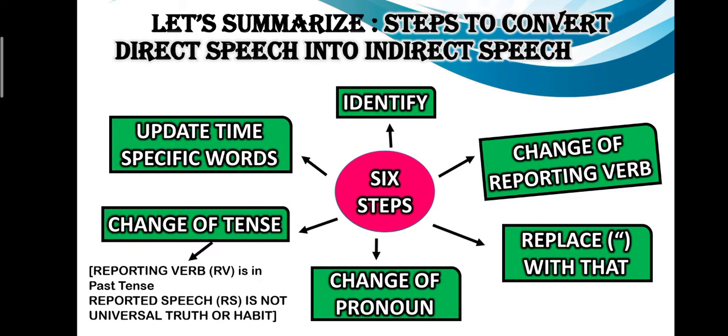So let's summarize the steps to convert the direct speech into the indirect speech. In the previous video, I had told you that first you have to identify whether the sentence is direct or indirect. Then you have to find the verb and change the reporting verb. Then you have to replace the quotation mark with the word that when you are changing into an indirect speech. Today we learned that then we have to change the pronoun. Remember the SON. If it is in first person, then we change the subject. If it is in second person, we change the object. And if it is in third person, there is no change.